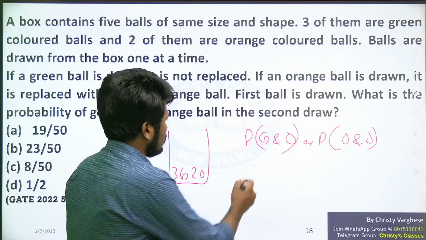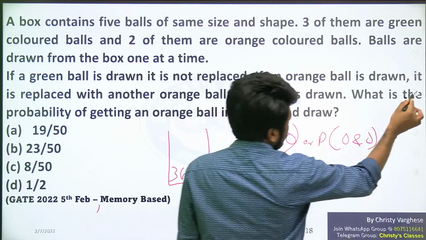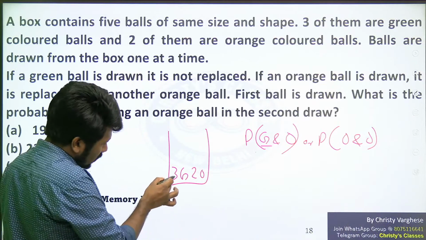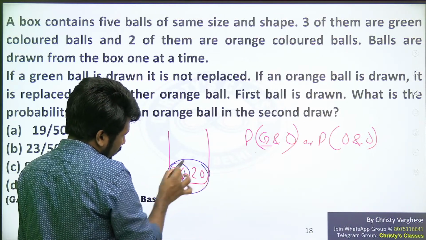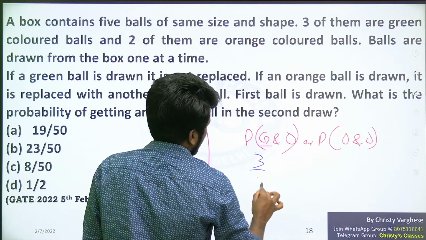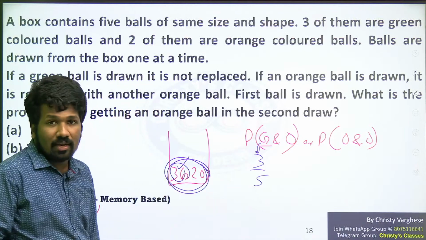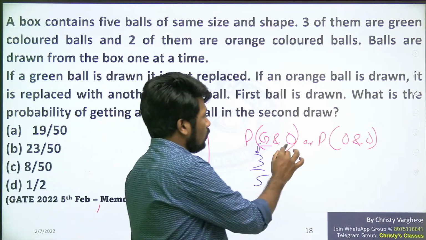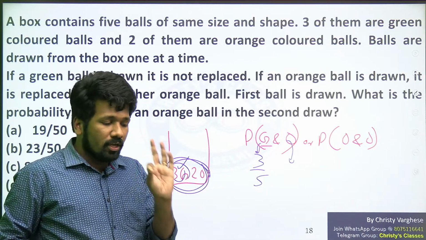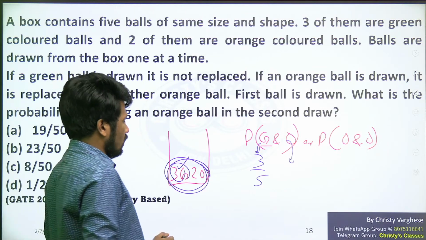So the probability of the first one being green will be how much? Let us find it. When you randomly take a ball, for it to be green, 3 green balls are there out of a total of 5 balls. Required number 3, total number 5. So it will be 3 by 5. Is that clear? The probability of the first one being green is 3 by 5. Now the probability of the second one being orange. If you are taking a green ball, understand that you are not putting it back into the box. It is not replaced.